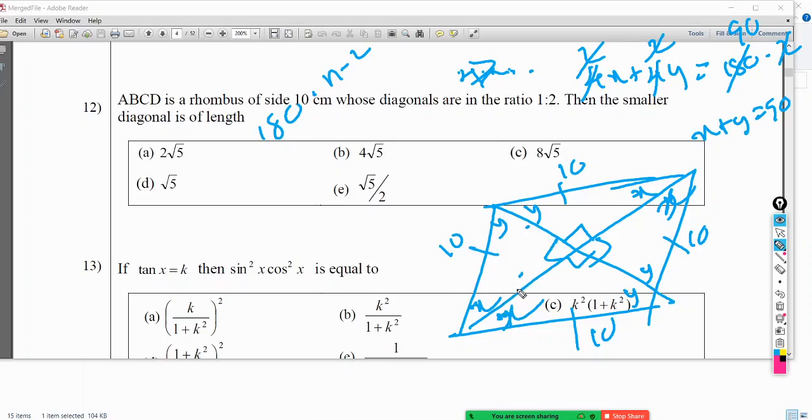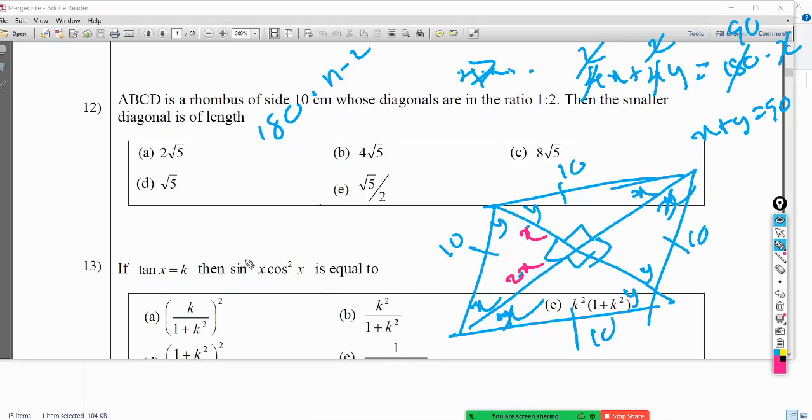Yeah, that is half x, right? It says 1 to 2, right? So if this is x, this is 2x. Say this is the bigger side, this is 2x. Let's take the half side as x.